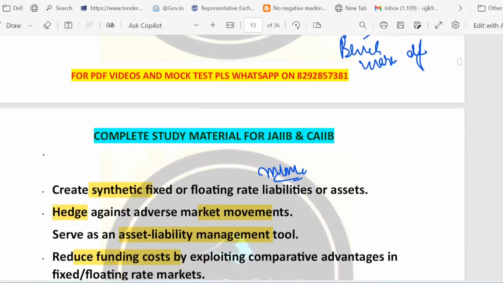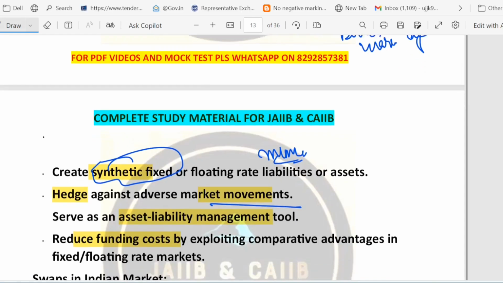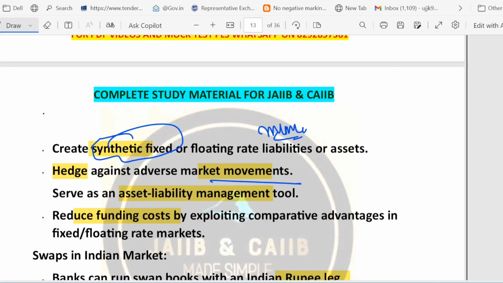Then hedging with swap, very very important. Before that, synthetic position. What is the meaning of this term? It means using a swap to act like you have a fixed loan where you actually don't. It's like a workaround that changes cash flow behavior without moving the original debt. Then we have hedging with the swap, which means a swap makes future payments predictable. This lowers the chance of surprise cost, right?